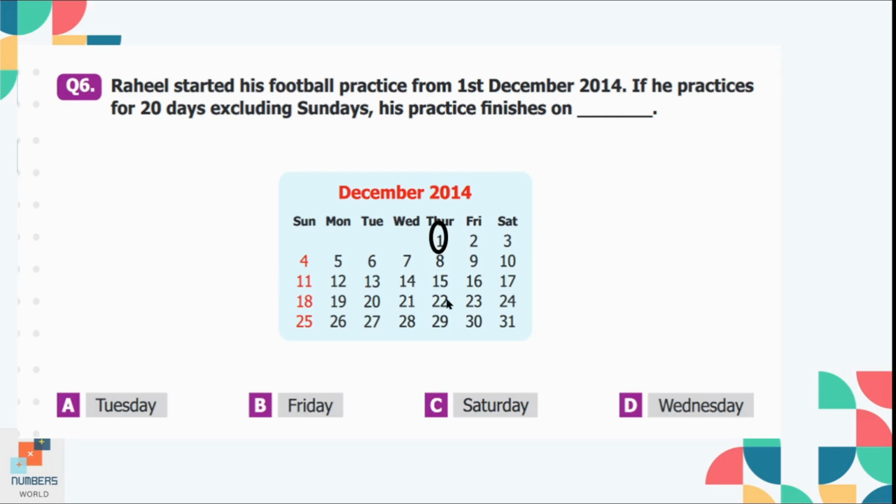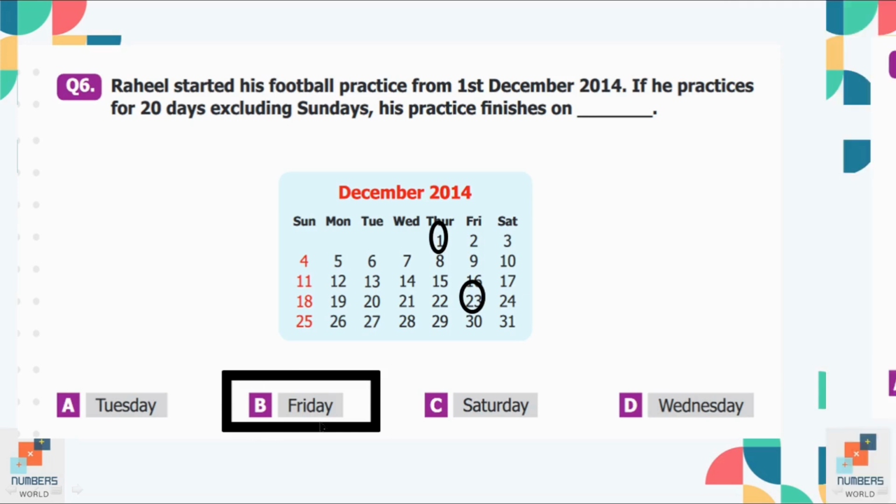17, 18, 19 and 20. So 23rd is the 20th day of his practice. So he will finish his practice on 23rd of December, which is a Friday. So option B is the correct option here. He finishes his practice on Friday.